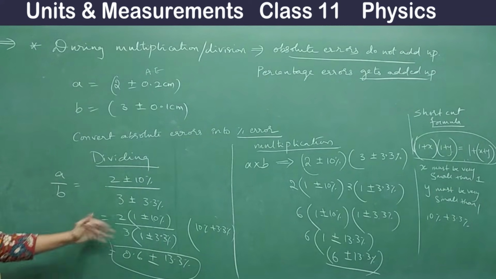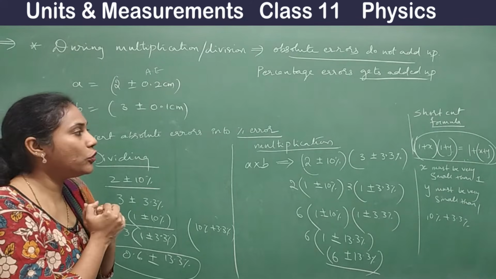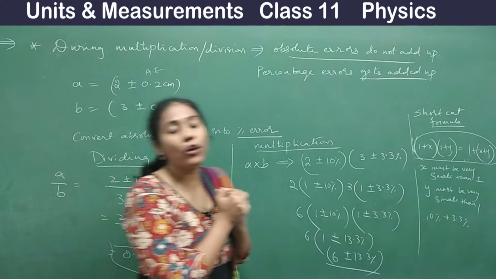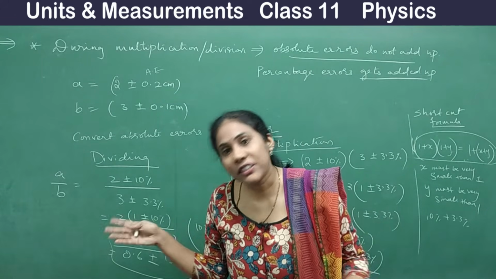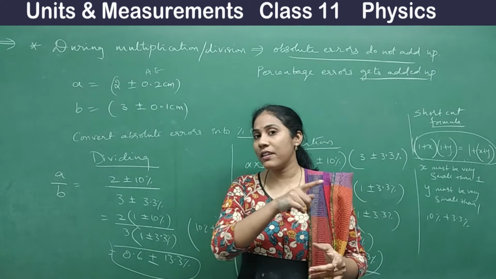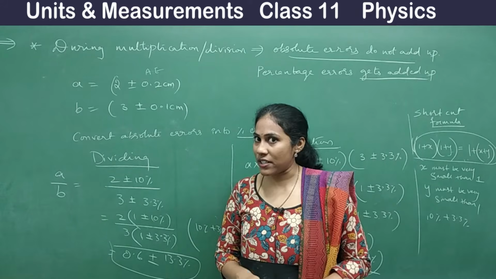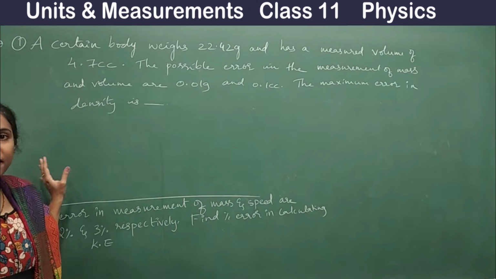This is how you do it for division. So these are some tricks that you can follow during calculation. Now we will go for actual questions, how they ask. I'm giving you previous NEET question paper questions. Let's see. Look at these questions, guys.